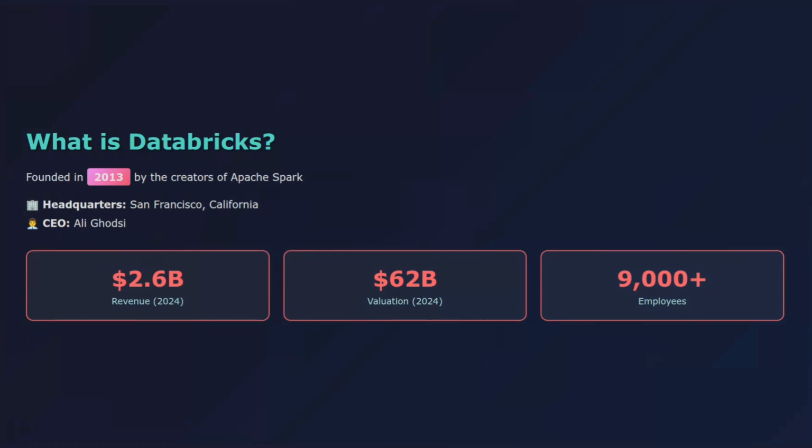As of 2024, Databricks has a revenue of $2.6 billion and is valued at a staggering $62 billion, making it one of the most valuable private tech companies in the world. They have over 9,000 employees and serve more than 5,000 customers globally. But numbers aside, what makes Databricks special is what they built.